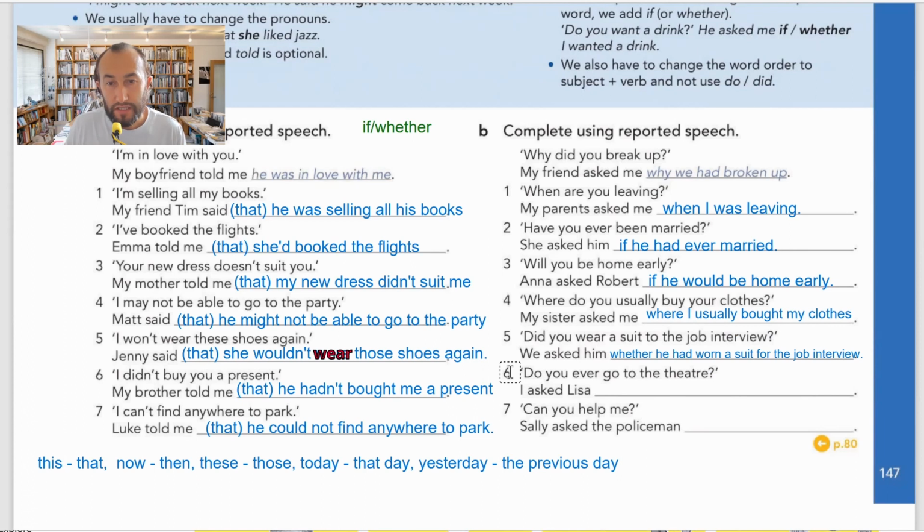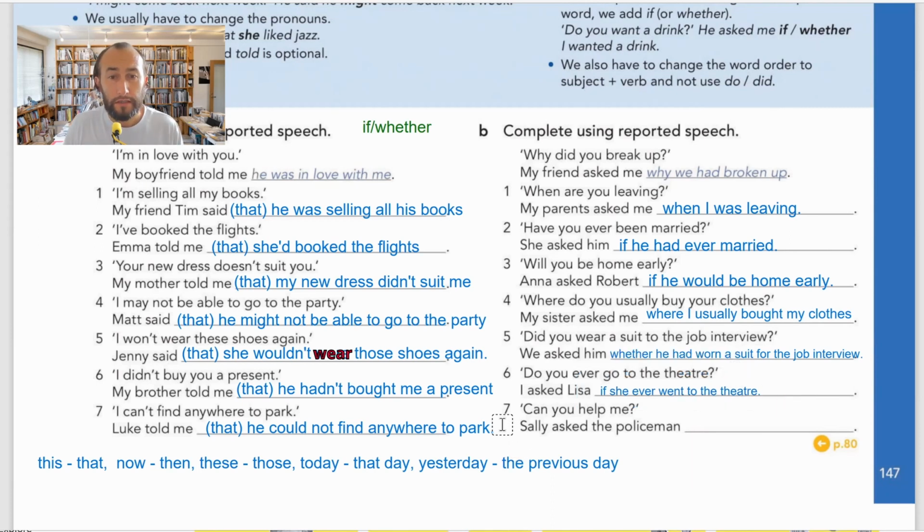Number 6, do you ever go to the theater? This is a present simple, yes, no question or short answer question. Yes, I do. No, I don't. We can use if or whether. I asked Lisa if she ever went to the theater. If is common, so let's use if here. Present simple changes to past simple. And again, a full stop, not a question mark, because it's a statement.